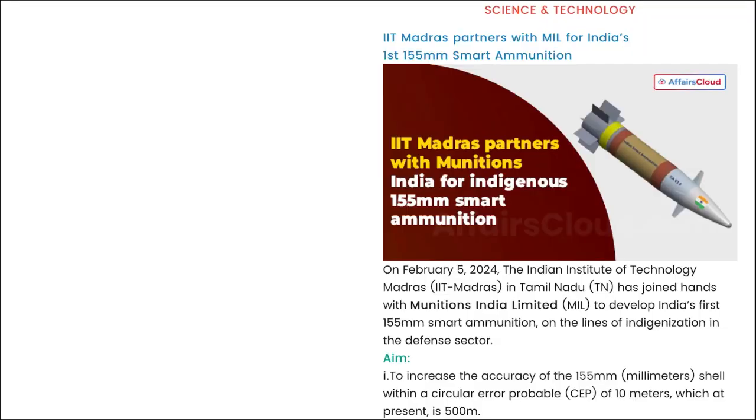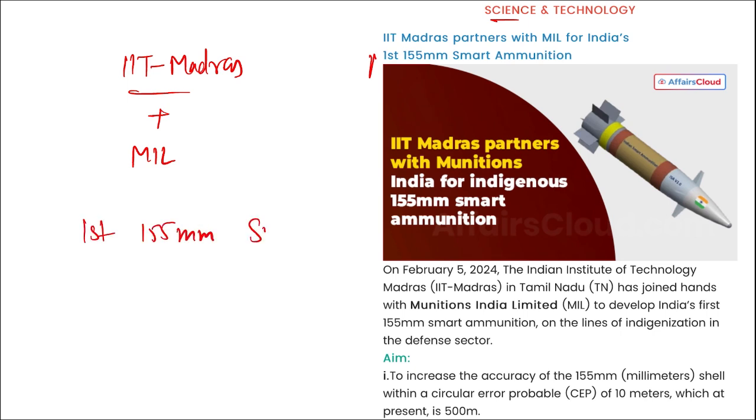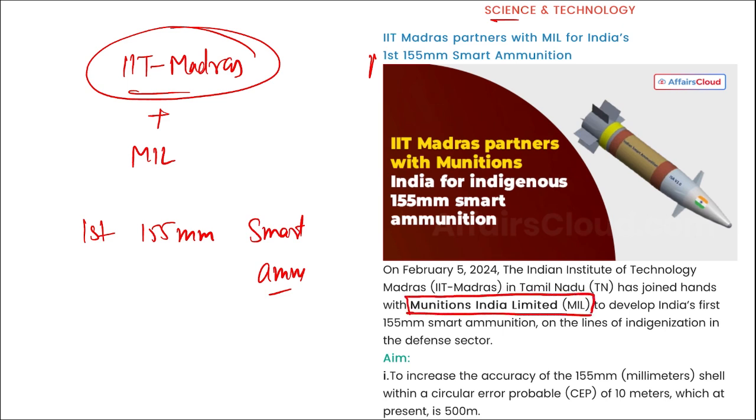is science and technology. Recently, IIT Madras, right, they have partnered with MIL for India's first 155 smart ammunition, right? Mark this first, IIT Madras. Question can be asked that which IIT partnered with Munitions India Limited, that is MIL, to develop India's first 155 smart ammunition on the lines of indigenization, that means under Make in India, right?